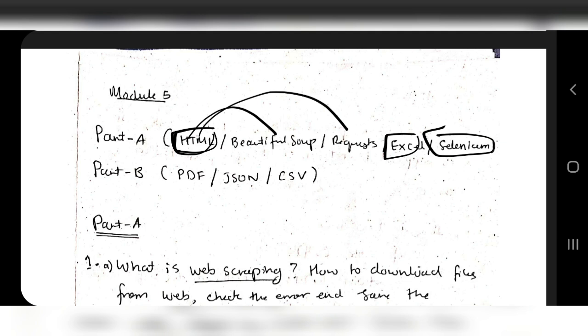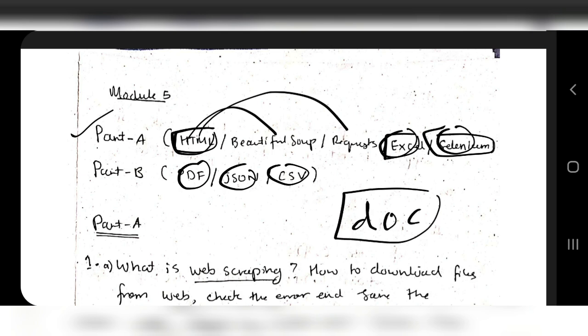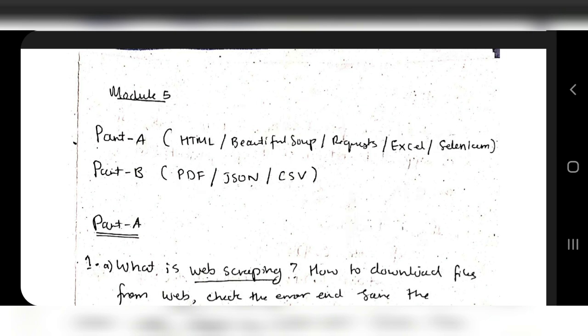So either study HTML with Excel and Selenium, or PDF with JSON and CSV. Another is the doc topic, which repeated just once in the previous year papers, so you can skip that for now, but it's a small topic, you can go through it if you have time. So these are the two things, part A and part B. Either study this one or this one.